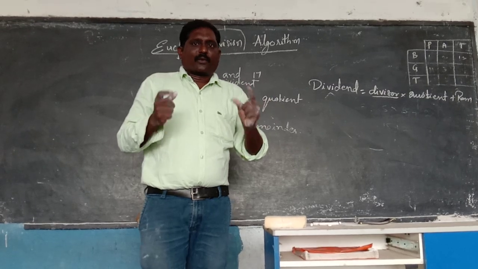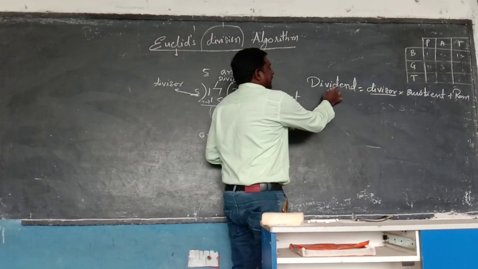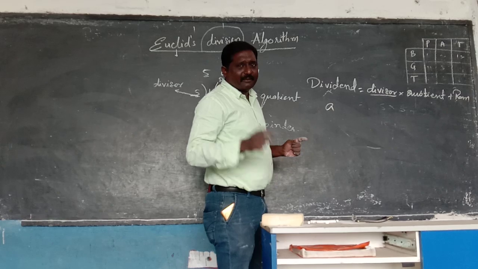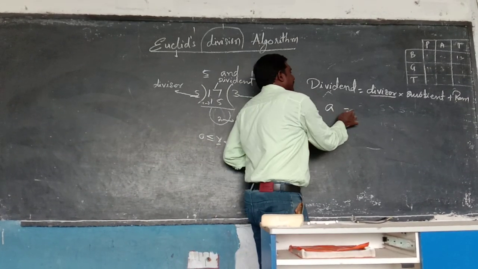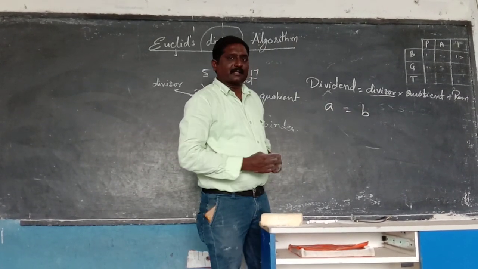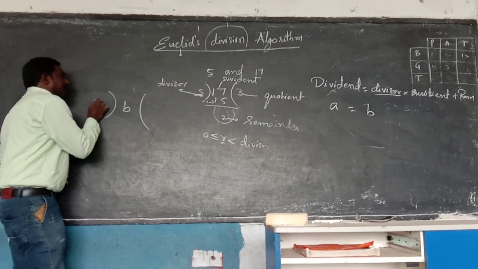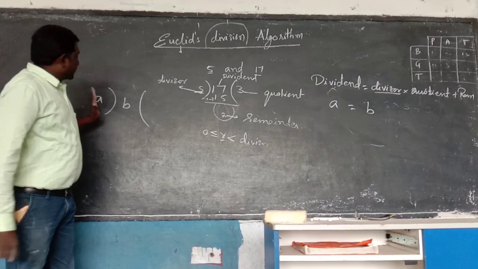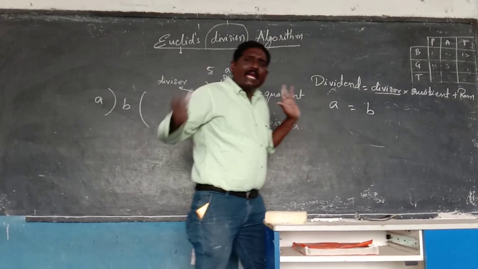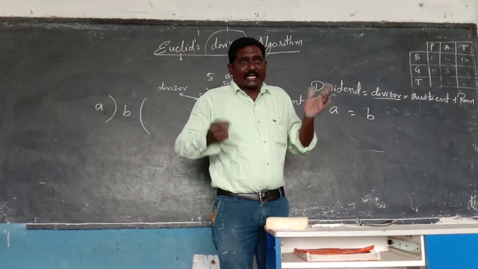For example, A is the dividend and B is the divisor, meaning B is dividing A.